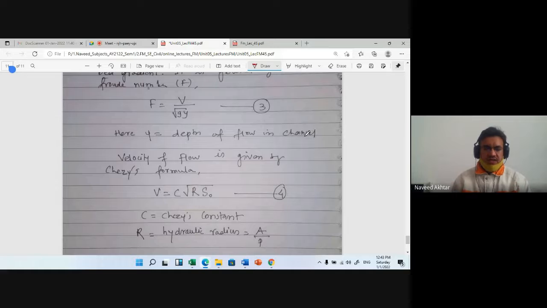Based on the Froude number, F is equal to V divided by the square root of gY. This is the Froude number, and this equation we already derived in unit number 3.